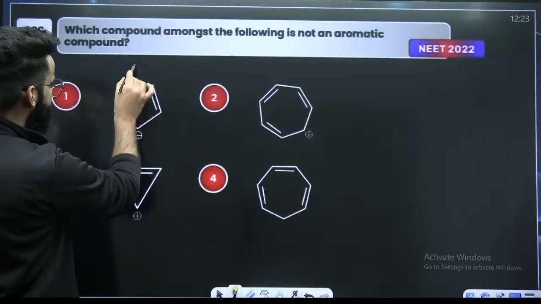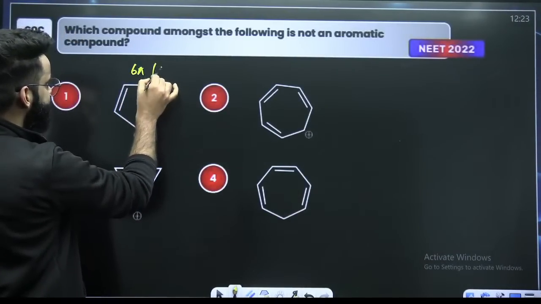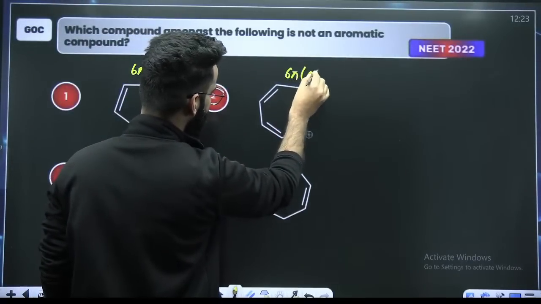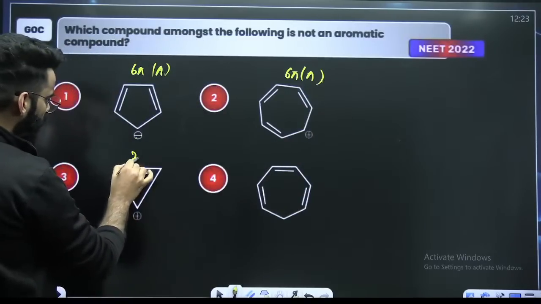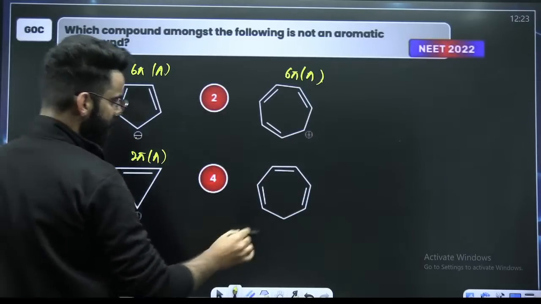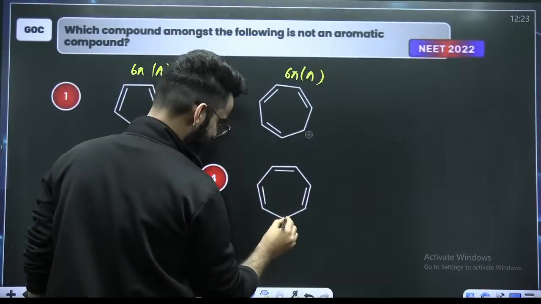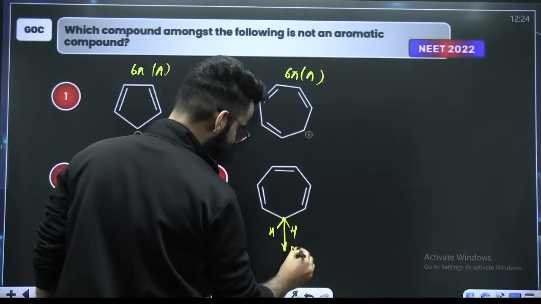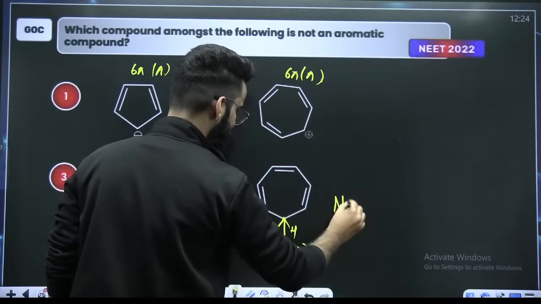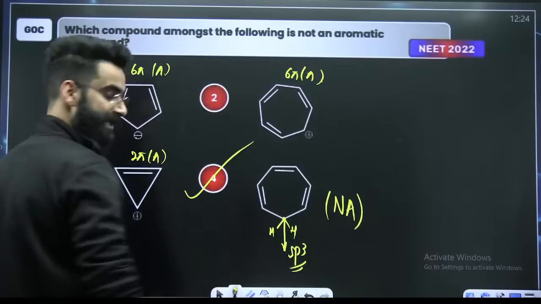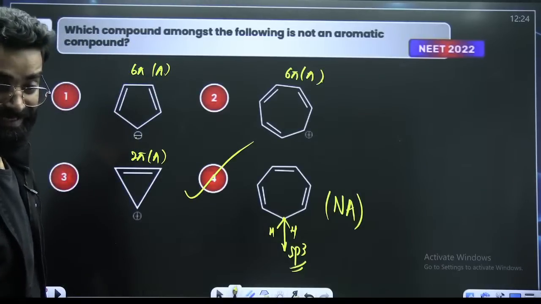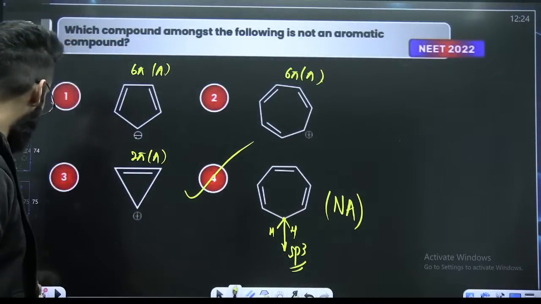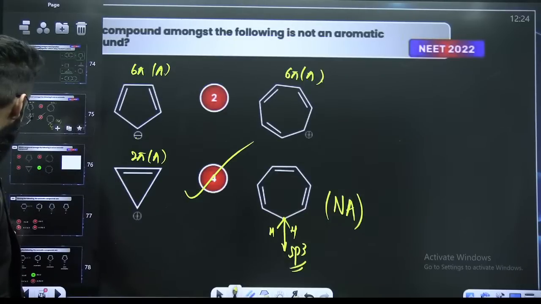See, 2, 4, 6. 6 pi electrons, aromatic. Right? 2 pi electrons, aromatic. 2, 4, 6. 6 pi electrons. And here, it's attached with 2 hydrogen atoms as well. So it is sp3 hybridized, non-planar. Non-planar means non-aromatic. So what is my answer? It has to be option 4. Option 4 is neither aromatic nor anti-aromatic. It is non-aromatic, right? I believe it's clear.